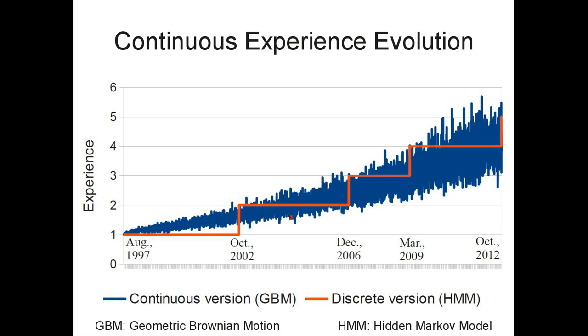Previous works in this domain have modeled the experience evolution of the users using discrete models. However, we model the users to evolve continuously over time, as is more natural, using Geometric Brownian Motion. Geometric Brownian Motion has been previously used in financial markets to model stock price fluctuations.